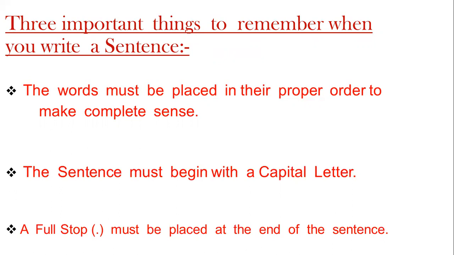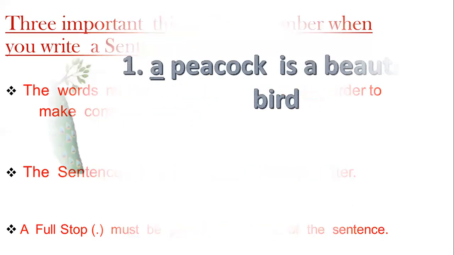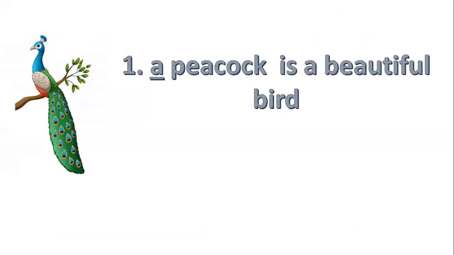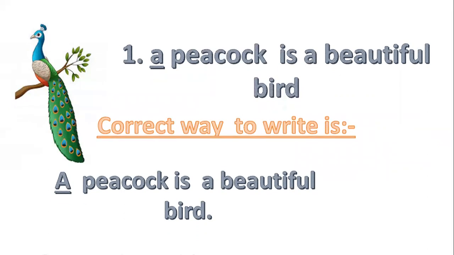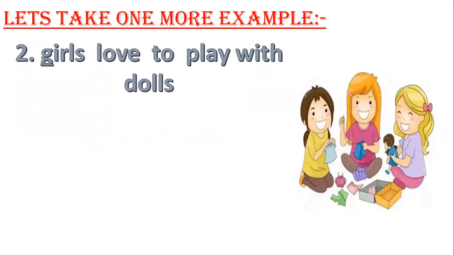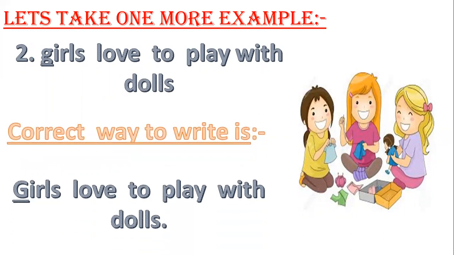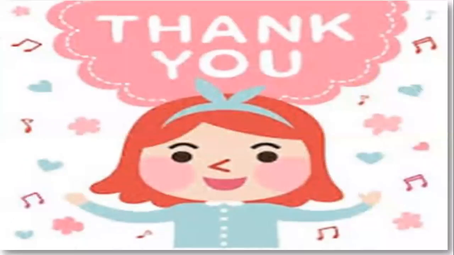And there are also marks for that, kids. If you are not putting a capital letter or you're not putting a full stop, marks will be deducted in English when you are writing. So you must always remember these points. Okay? The correct way of writing a sentence: the first letter is always to be capital, and in the end there must be a dot, a full stop.